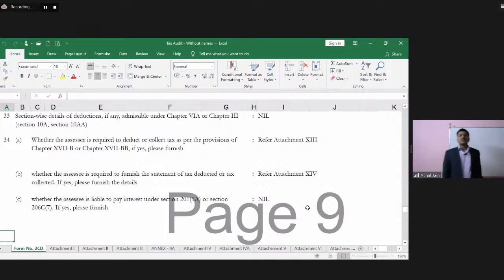Some of these deductions which can be claimed by the assessee are again cut down to a particular threshold. So that is again one area which the tax auditor should remember, that all of these deductions for which some of the documents may be made available by the assessee, he might have verified, but what is the limit, what is the amount which is admissible under this particular section, that also needs to be carefully looked at by the tax auditor.